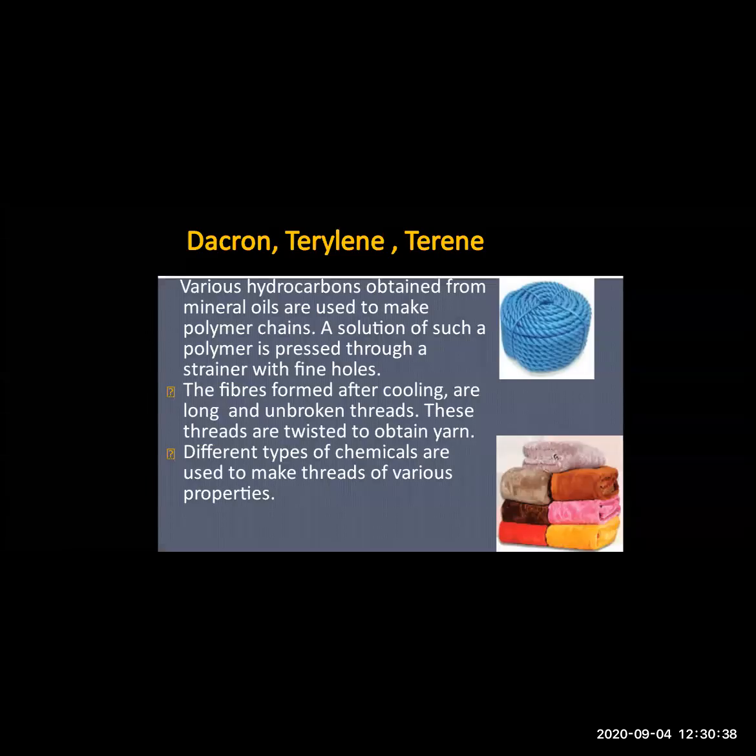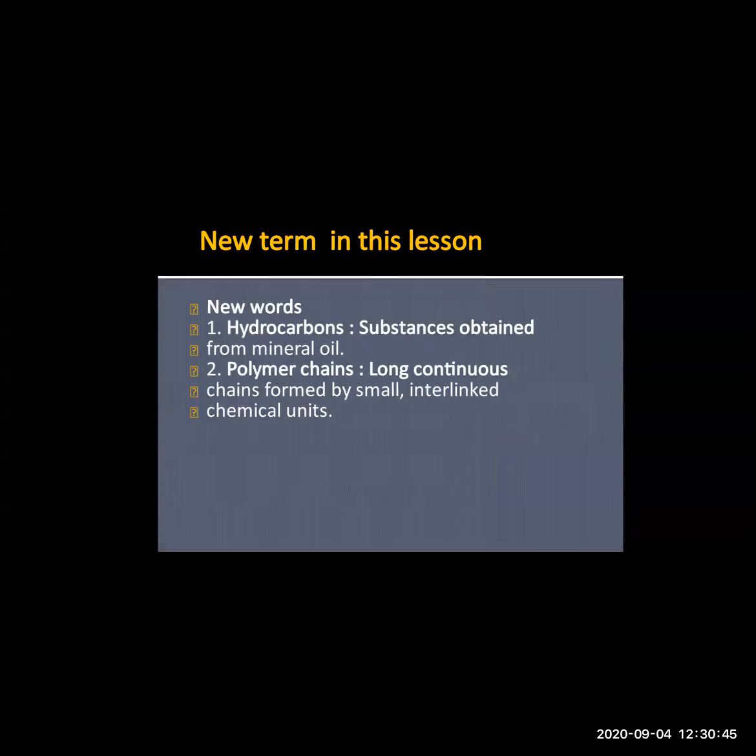So different types of chemicals are used to make threads of various properties. These are the two new words you can note down: hydrocarbons and polymers. The meaning of hydrocarbon is the substance obtained from the mineral oils, whereas polymer chain means the long continuous chain formed by small interlinked chemical units.